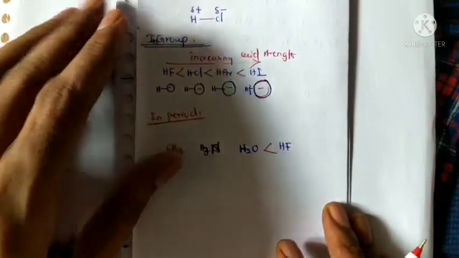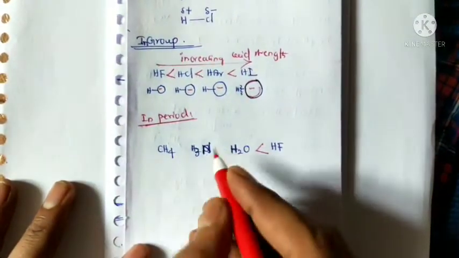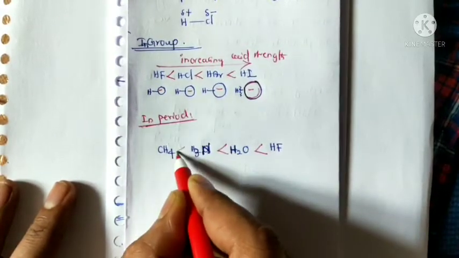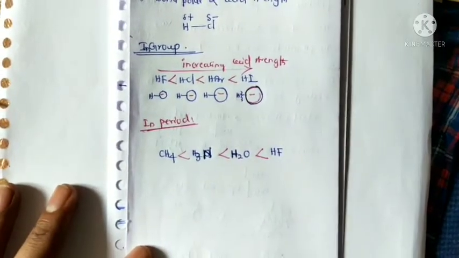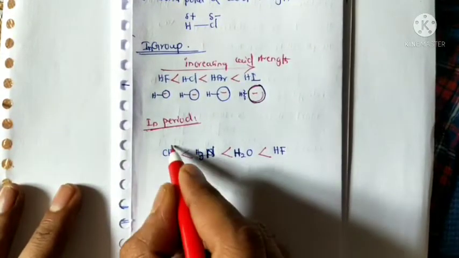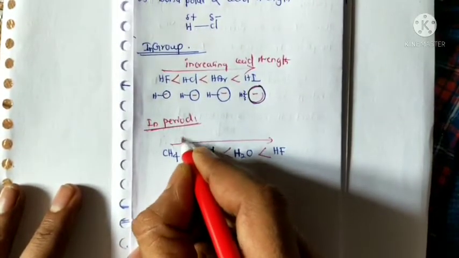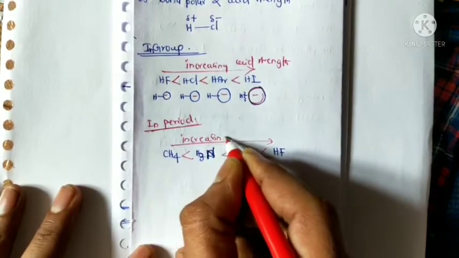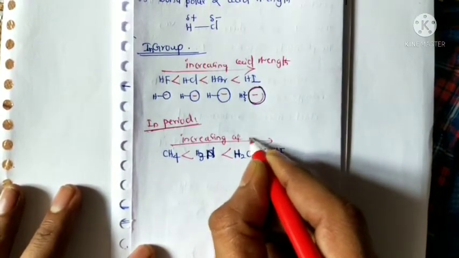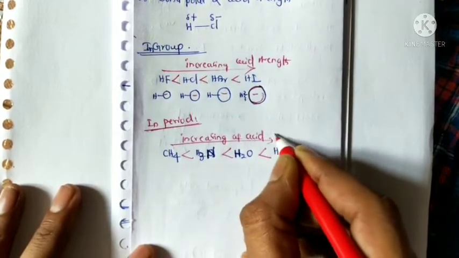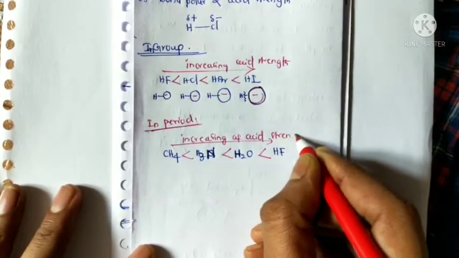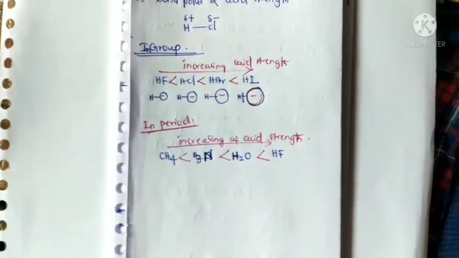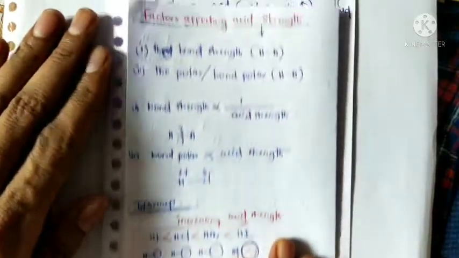That's why the substance acts as a stronger acid. So in a period, this is also the increasing order of acid strength.